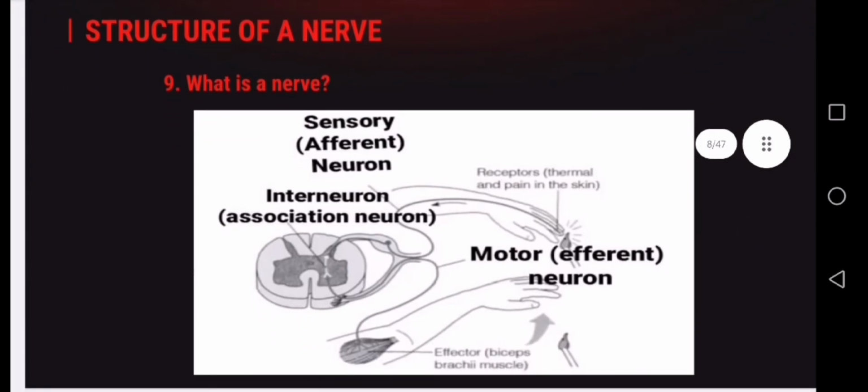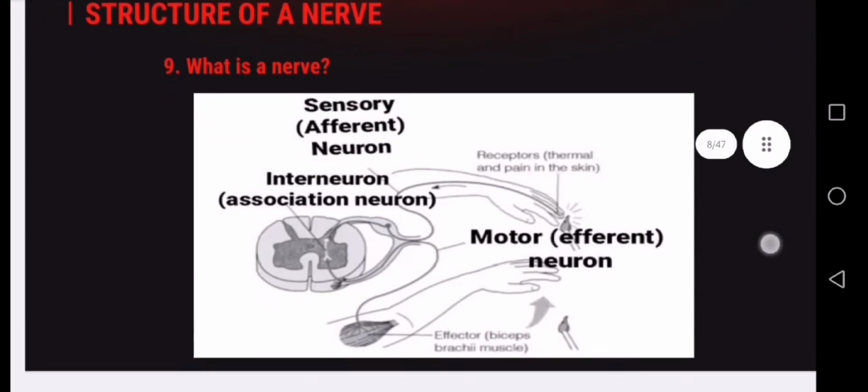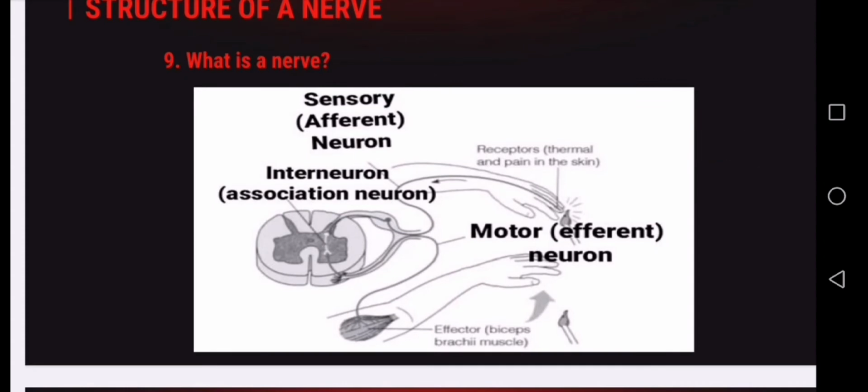Number 9. The structure of a nerve. So, what is a nerve? We have here a diagram of the parts of the nerve. The sensory or the afferent neuron, the interneuron or the association neuron, the receptors or the thermal and pain receptors in the skin, the motor or efferent neuron, and the effector or biceps brachii muscle.